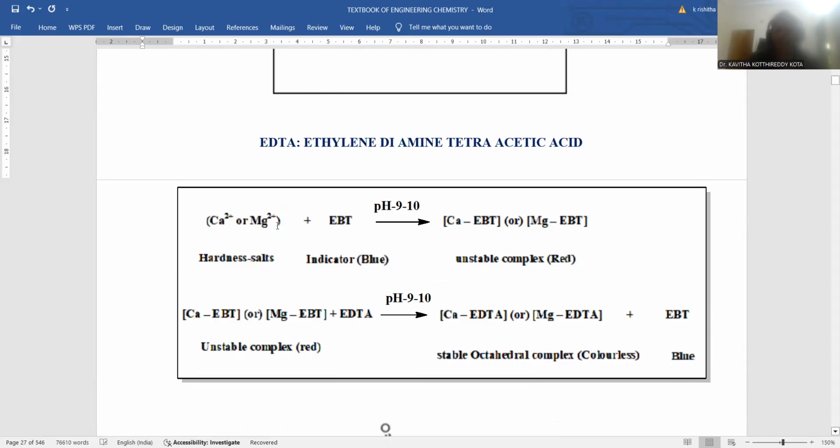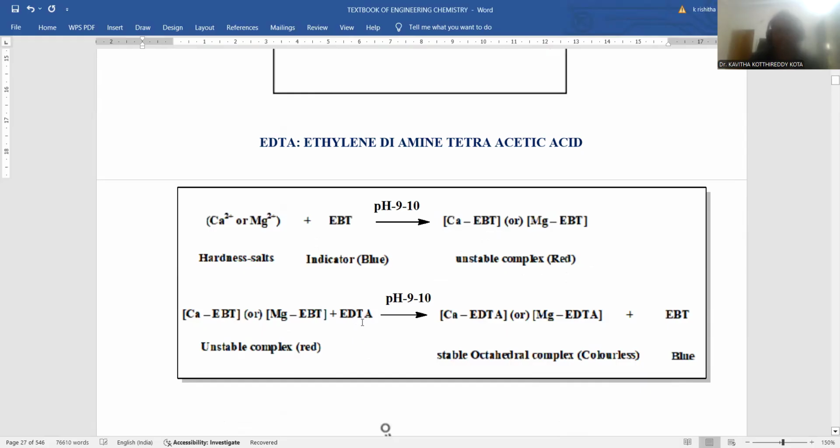In order to make the complex between these two, the pH needs to be kept constant at 9 to 10, so a buffer solution is a requisite component, so that calcium or magnesium EBT complexation is possible. That complex is highly unstable and red in color. A red color complex is originated. The calcium EBT or magnesium EBT, which is the unstable complex, can be titrated against ethylene diamine tetraacetic acid.